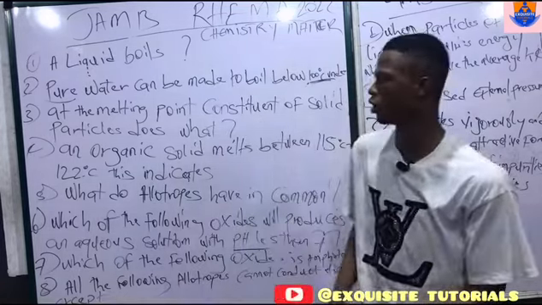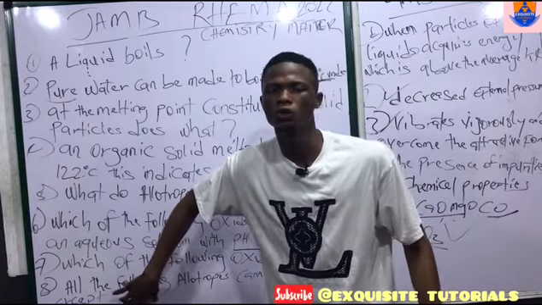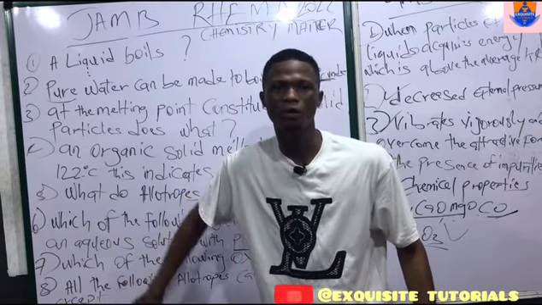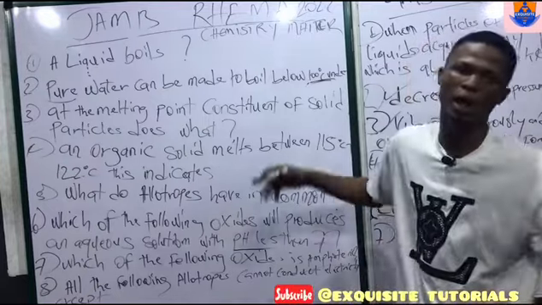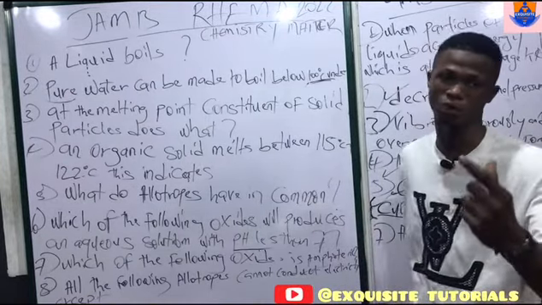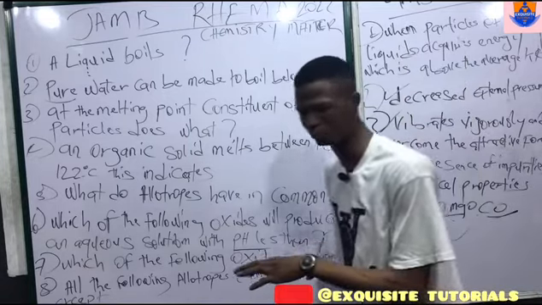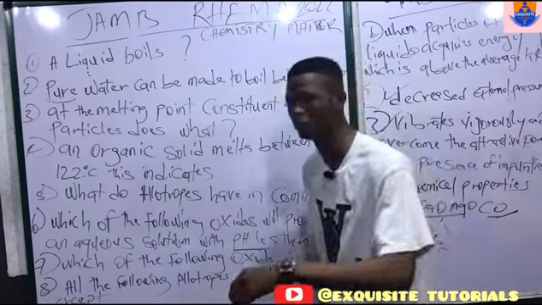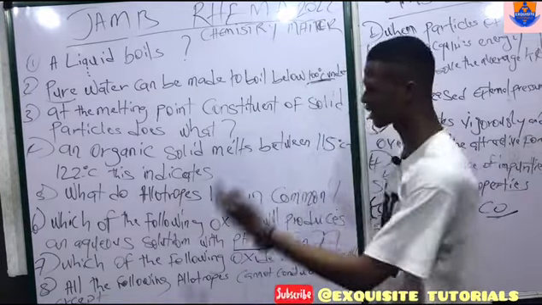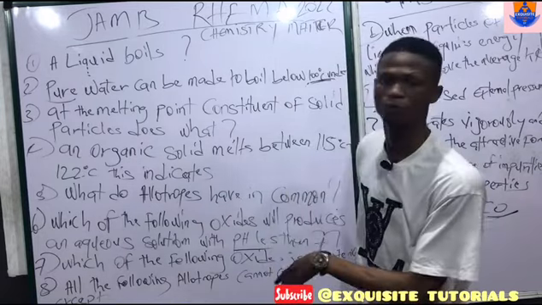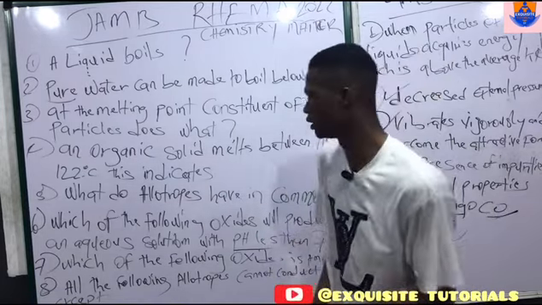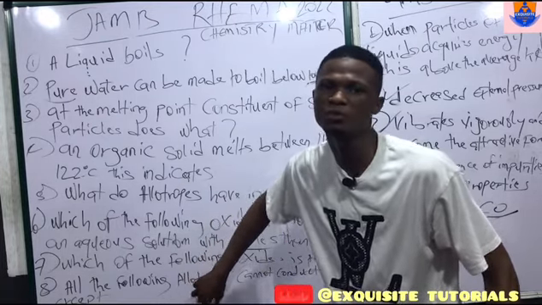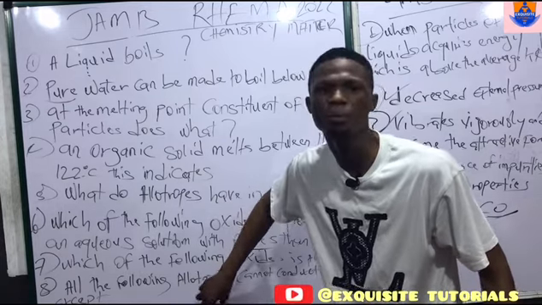Now this question, the options there, we have rhombic sulfur, we have graphite, and we have diamond and the rest. Now, when it comes to allotropes, it is not all elements that have allotropes. I think we'll have isotopes of hydrogen: hydrogen, deuterium, tritium. For carbon, we have graphite and diamond. For sulfur, we have rhombic sulfur and the rest. Now, this question most times is a way of differentiating graphite from diamond. Note,